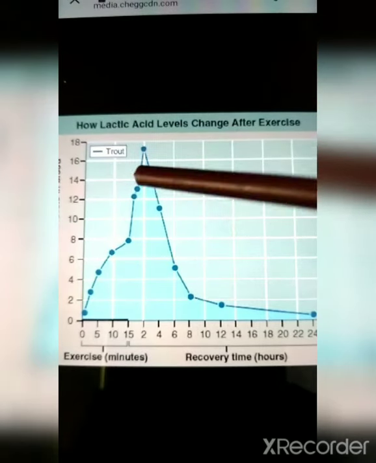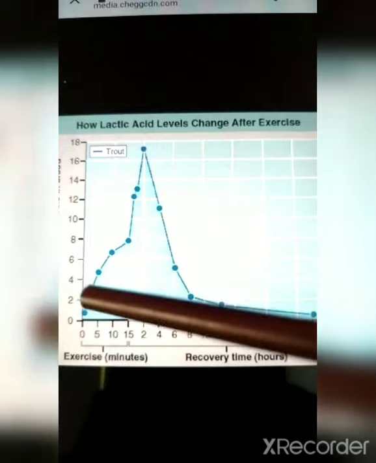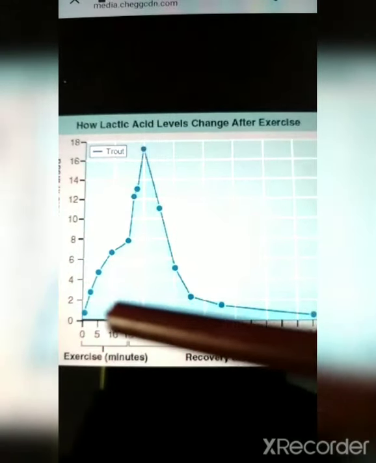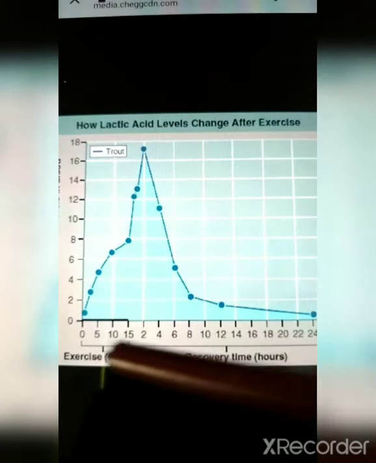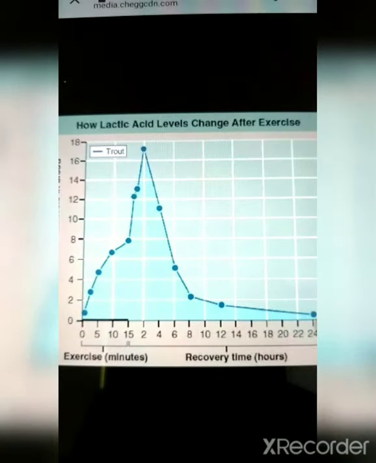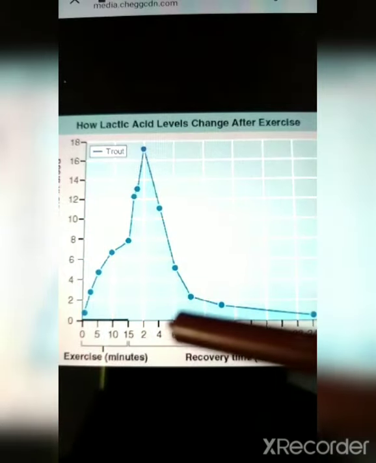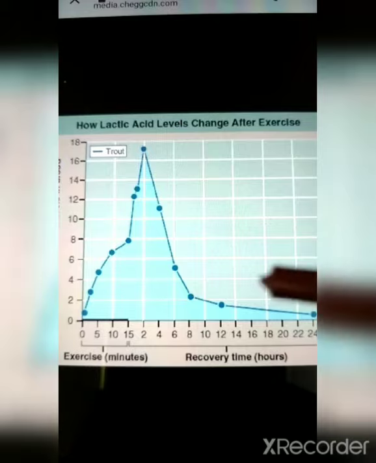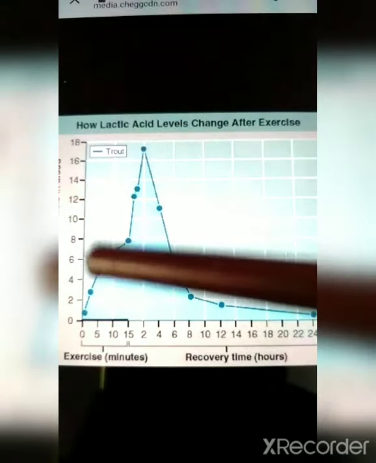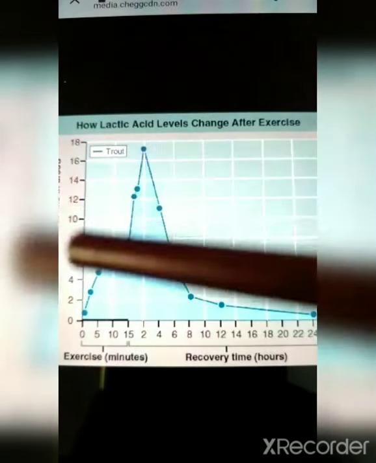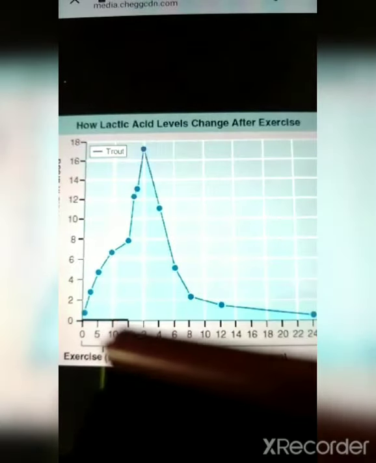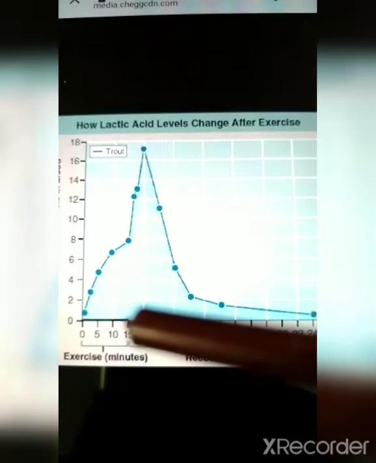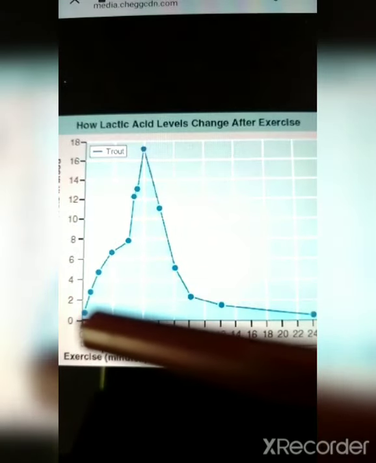Okay friends, look at the graph in here. This graph shows that a person performed exercises for an amount of 15 minutes. On the x-axis, it shows the number of minutes the person performed the exercise. On the y-axis, it shows the amount of lactic acid found in the blood. So a person performed rigorous exercise for 15 minutes, and the graph shows that the lactic